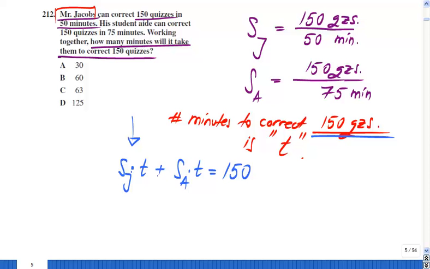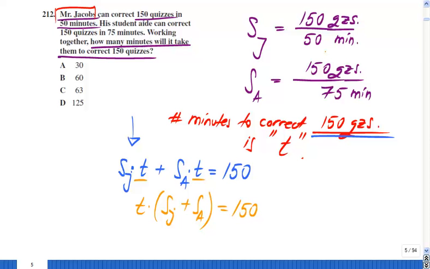Well, before you do anything, you notice here that in the first and the second term, we have a common factor, which is t. Take that t outside, and I have t times the speed of Mr. Jacobs plus the speed of his aide. This product should give me 150.